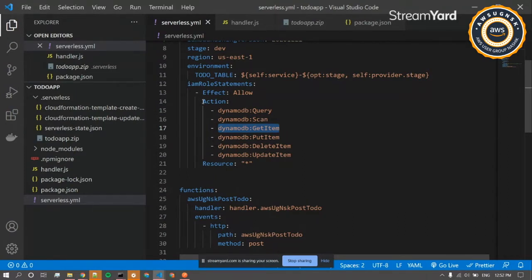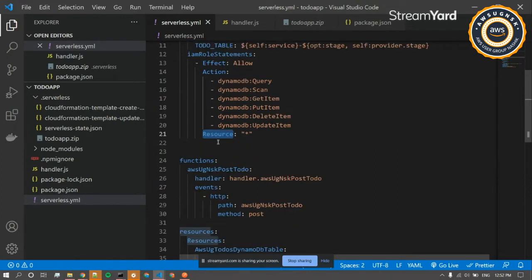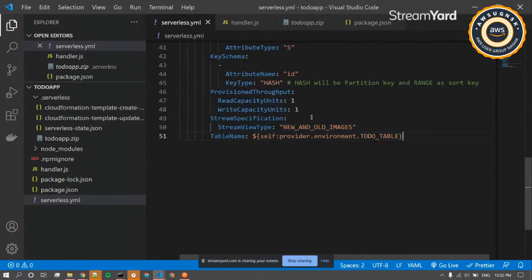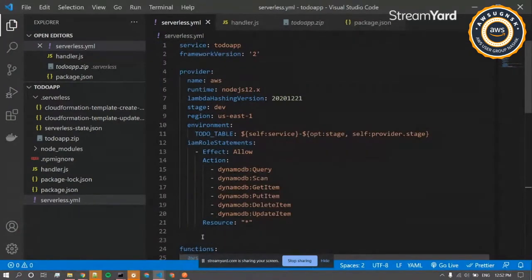So all the actions are defined over here, in the IAM statements, along with the resource those statements should apply to. We have added a resource and a wildcard operator, so these IAM role statements will be applied for all the resources that we have defined over here. So that's it, majorly, for the YAML file.